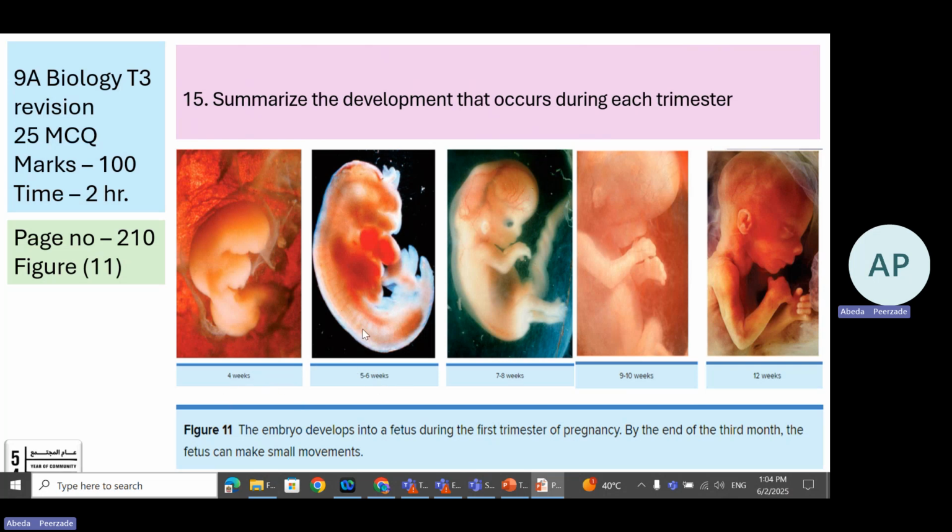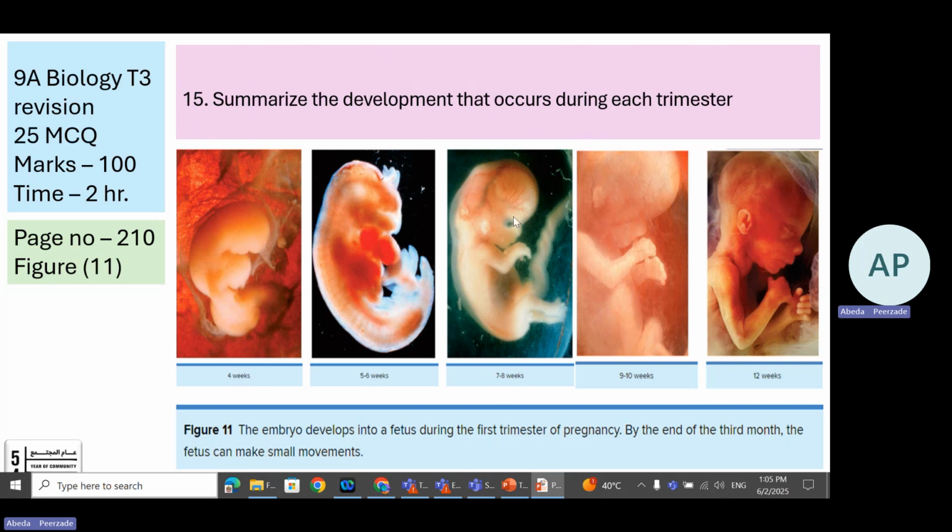The second figure, look at this, it's like a shrimp, right? It has a tail-like structure. It's 5 to 6 weeks. Remember, the first one is deformed, or not formed well. The second one has a tail, 5 to 6 weeks. The third one, you can spot the eye, 7 to 8 weeks.